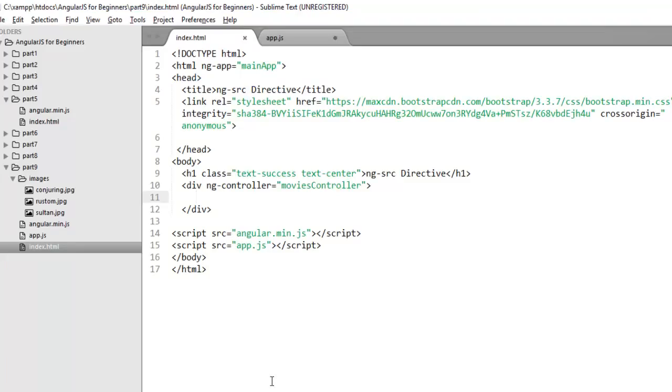Here I have already created a basic file structure. We have an images folder with a few images. Now assume I want to display an image on my page. So to display the image, I will use an image tag with the source attribute. I just mention the hard-coded path: images, and any image name, suppose sultan.jpg. Now save the changes, and to check the output, open your browser.